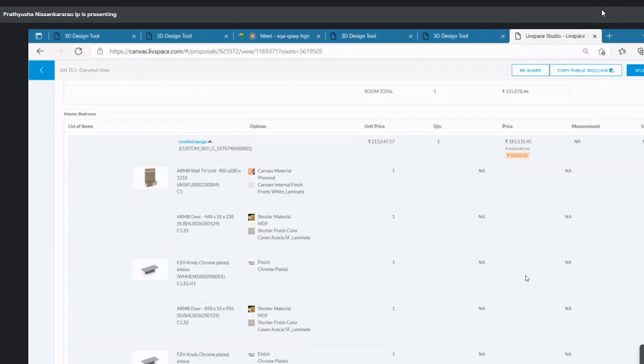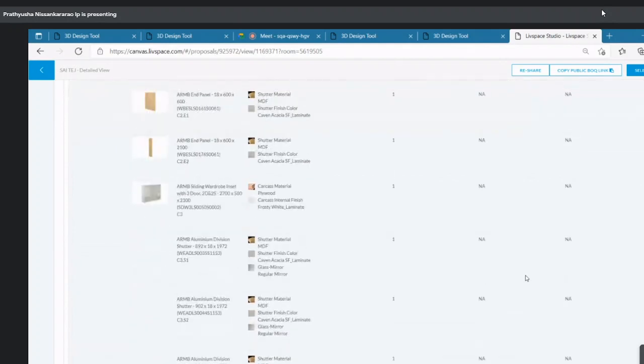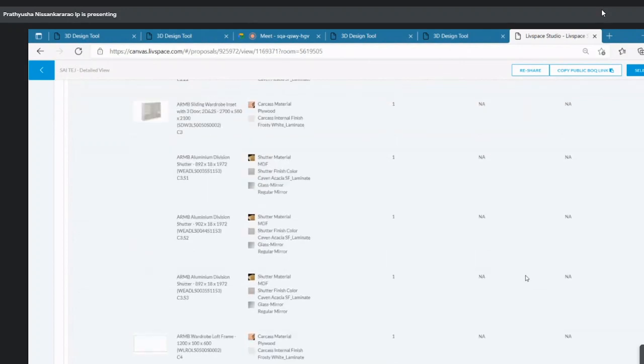No, 7,000 is a normal price for this simple unit. If you are going for heavy units, that would cost at least 15 to 20,000. And again the cupboard is 1 lakh plus. This is basically an 8 feet cupboard, the bigger size, so the price is very high on that.